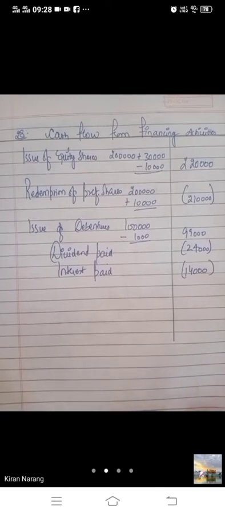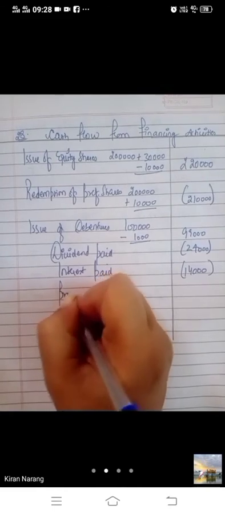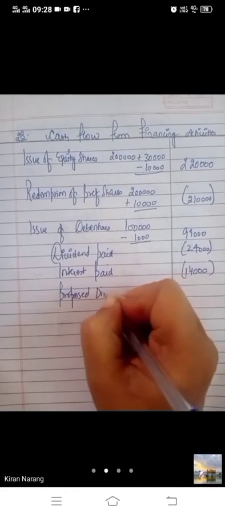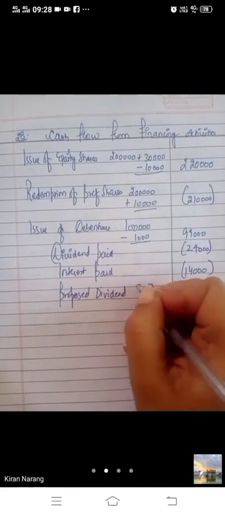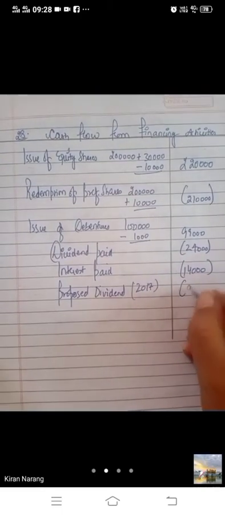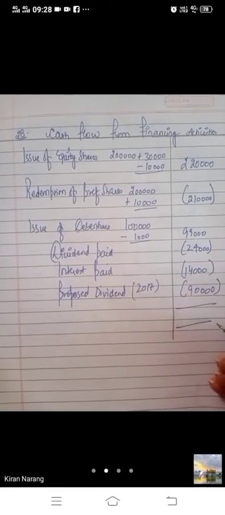Now bache, proposed dividend on equity shares of current year 2018 is given and 2019 is given. We always take the previous year. Proposed dividend of 2017. Whatever was proposed, we have paid this year. We have proposed in the previous year, we have paid this year, so this will be paid off. 90,000.